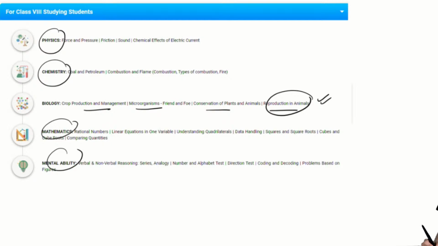Ma'am, what is combustion? See, Kriti ma'am will be the better person to answer chemistry-based questions.